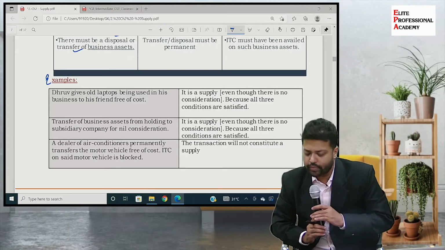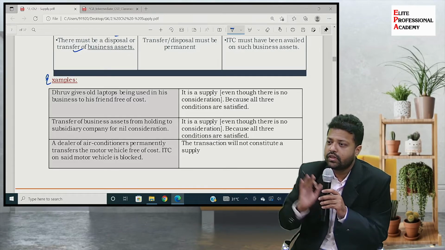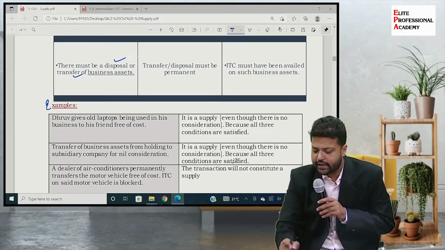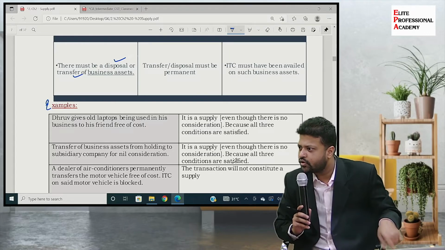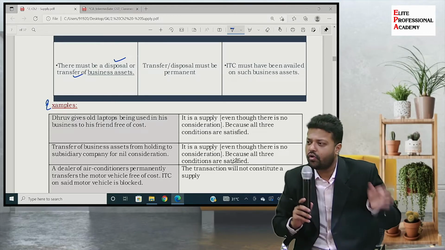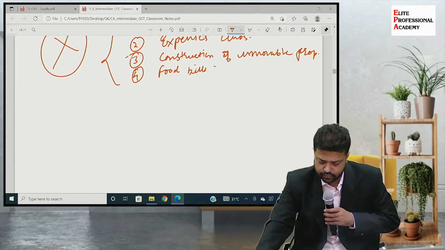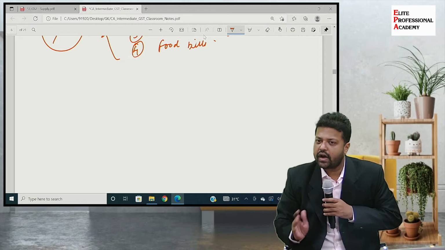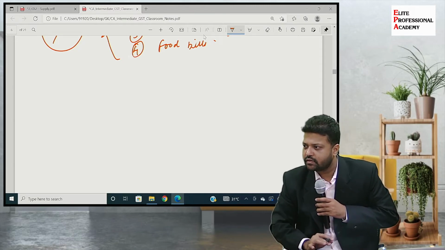The answer is no, because are all three conditions satisfied is my question to you. The third condition, what is that third condition? ITC must have been availed on such business assets. Was ITC availed? No, because it is blocked. So what accounting must they have done at that point in time? That is the easier question.